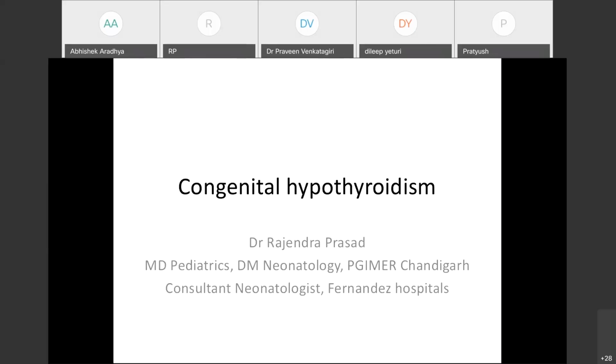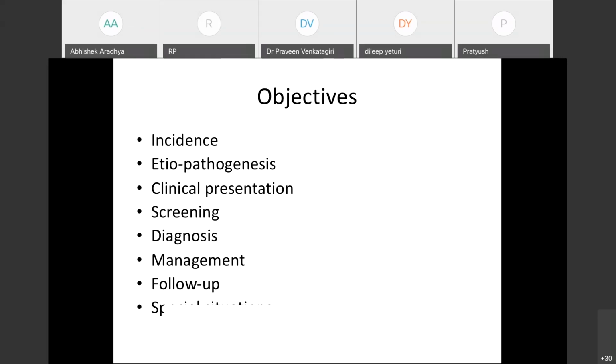Congenital hypothyroidism. My objectives for the presentation are: I will brief you about the incidence, etiopathogenesis, the clinical presentation, the screening methods which we have, how to confirm a diagnosis of hypothyroidism, management of hypothyroidism in the neonates, and the follow-up, and some special situations, especially prematurity, which we see in common day-to-day practice. I will try to make it as simple as possible so that all pediatricians and neonatologists can understand and apply it in their day-to-day practice.